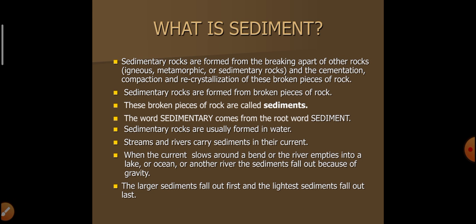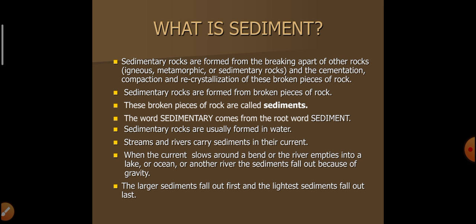What is sediment? Sedimentary rocks are formed from the breaking apart of other rocks like igneous, metamorphic, or sedimentary rocks, and the cementation, compaction, and recrystallization of those broken pieces of rocks. These broken pieces of rocks are called sediments. The word sedimentary rocks comes from the root word sediments.